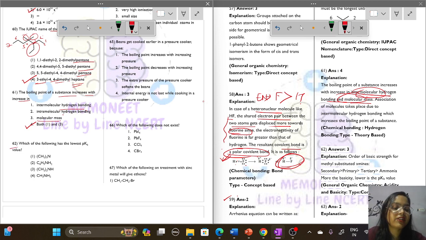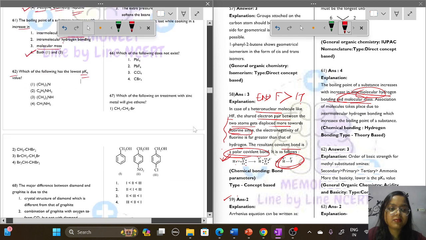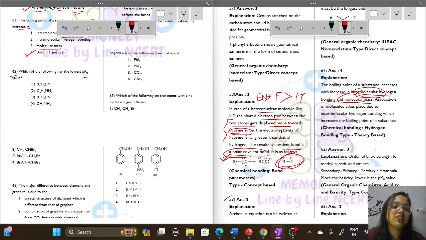Next is question number 62. Which of the following has the lower pKb? Among all these four options, first we need to identify which of the following is a primary amine, secondary amine, tertiary amine, or ammonia or quaternary amine. So let's first draw the structures. This one is the first option, this one is the second option, this one is the third option, and this one is the fourth option.